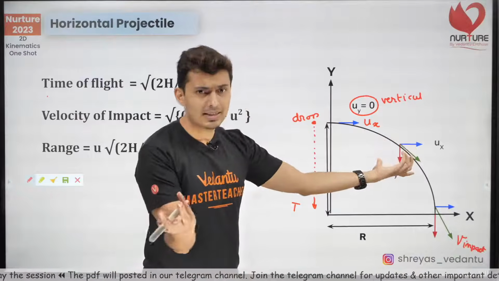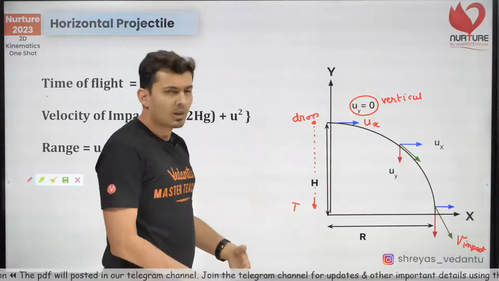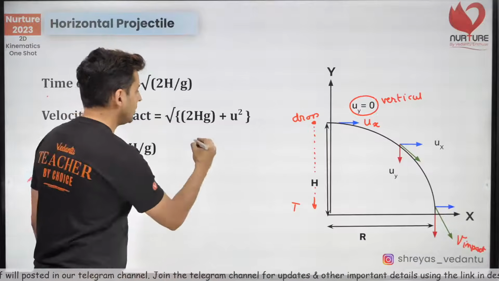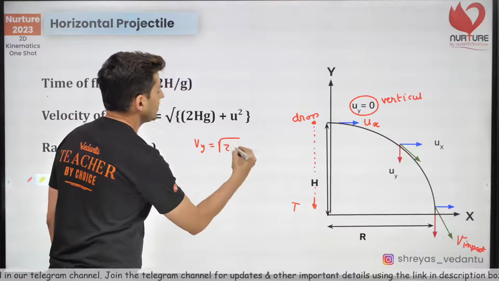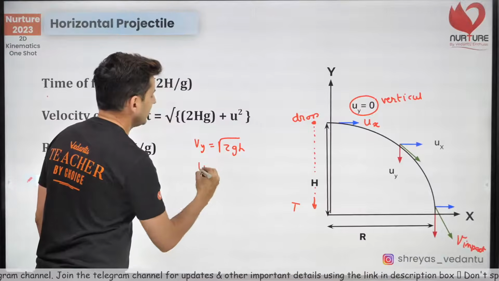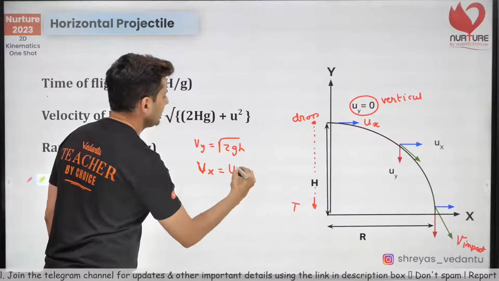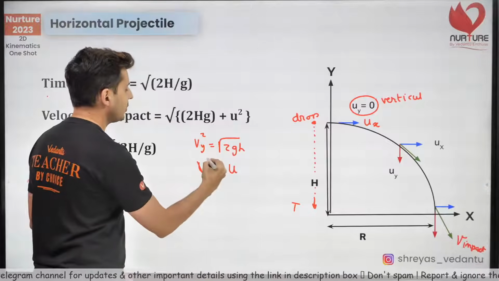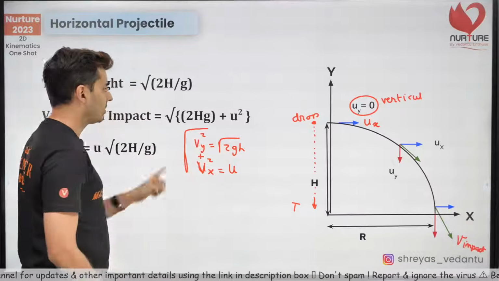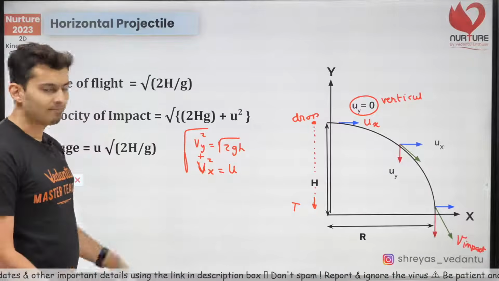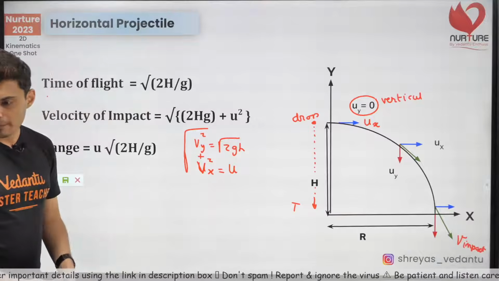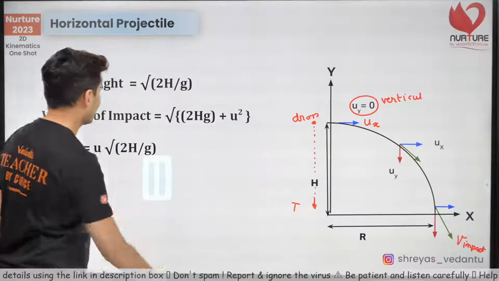X velocity will always remain same. Y velocity will be root 2 gh. Think about it. Y velocity will be root 2 gh, standard formula. X velocity will be just u only. So square both these, add and put it under the root. This is exactly what you should get. Make sense? Yep. That's what it is.